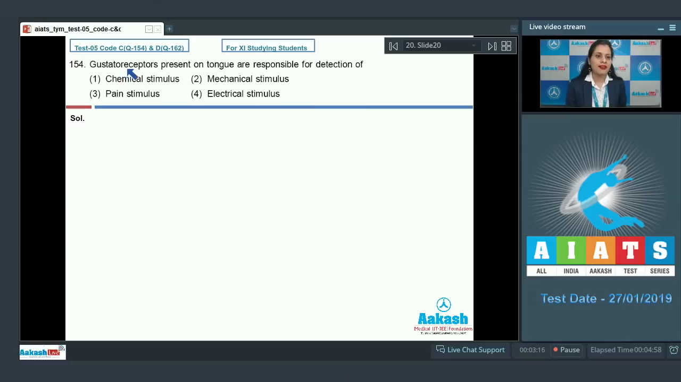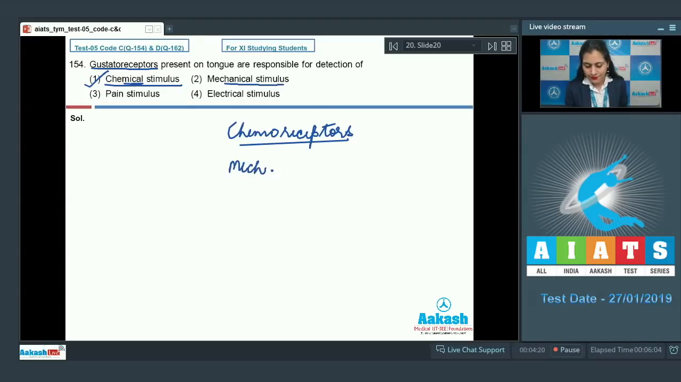Question number 154. Gustatoreceptors present on tongue are responsible for detection of, and the options are chemical stimulus, mechanical stimulus, pain stimulus and electrical stimulus. And we know that the correct answer to this question is option number 1, that is chemical stimulus, because these gustatoreceptors as well as olfactory receptors are chemoreceptors which are responsible for the detection of chemical stimulus, whereas mechanical stimulus is received by mechanoreceptors. So this is an incorrect option.